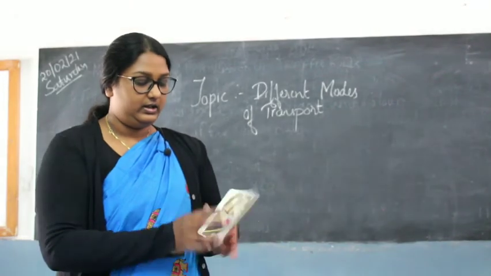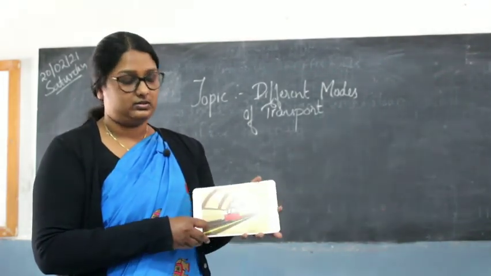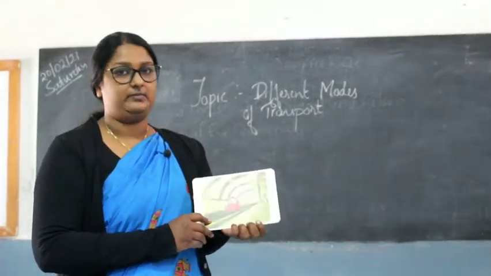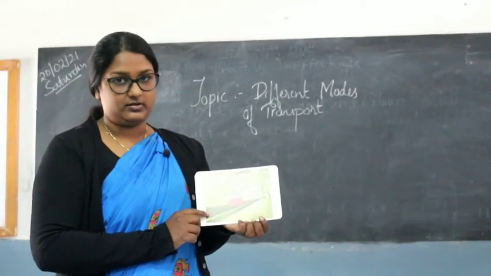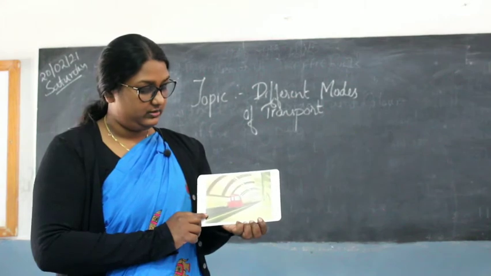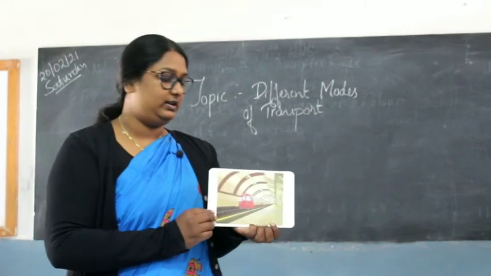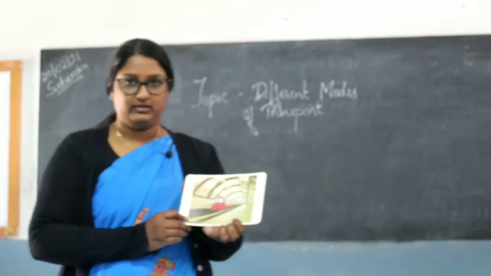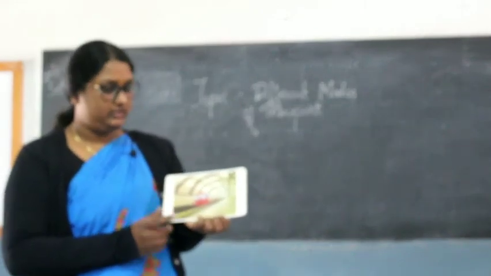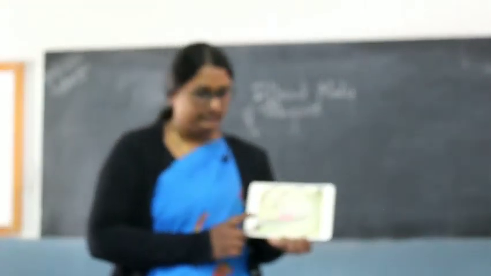And now we have metros, right? In Bangalore also we have metros. So this is a metro. Okay, what is it called? It can be called an underground train or a subway train, okay, or like we call it here, a metro.